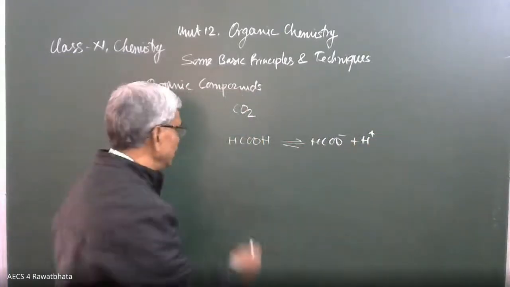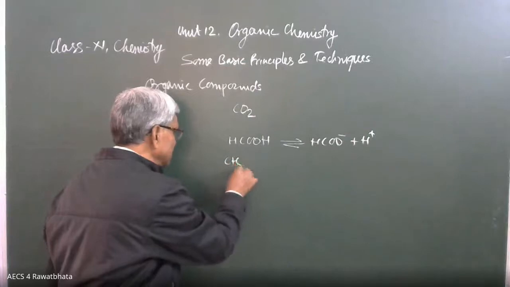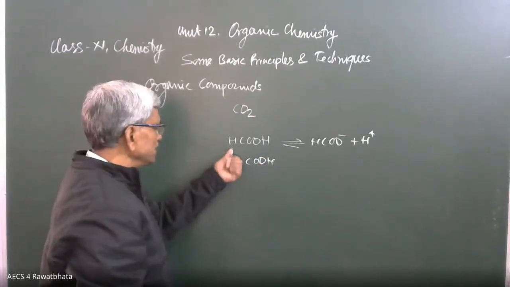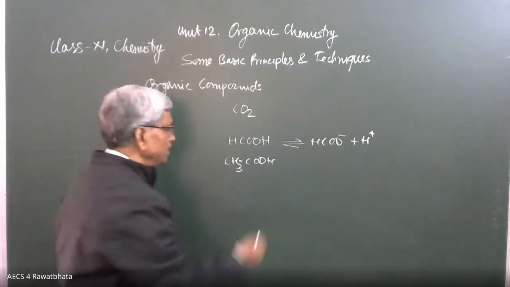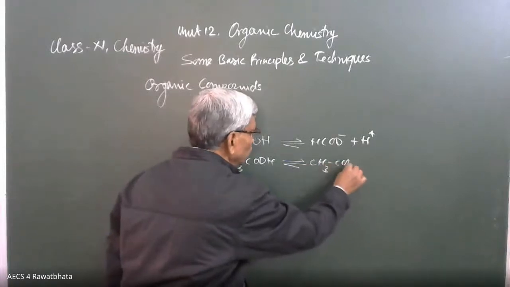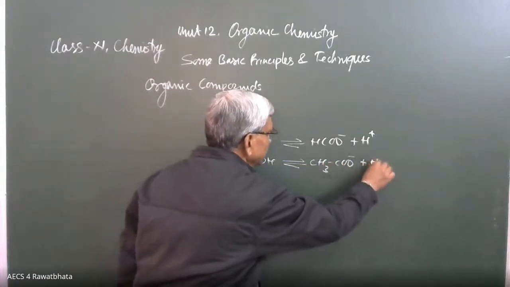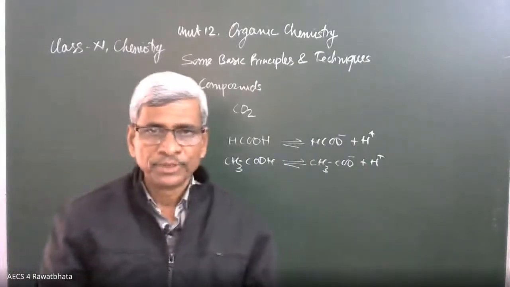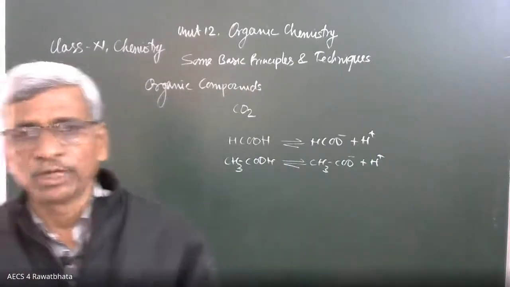And when we take acetic acid, CH3COOH, see the change. This hydrogen is replaced by CH3. It is going to ionize to form CH3COO minus plus H positive. It is also acidic. Both are carboxylic acids. These are the first and second members of carboxylic acid.